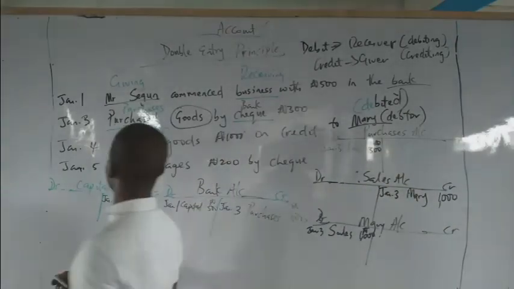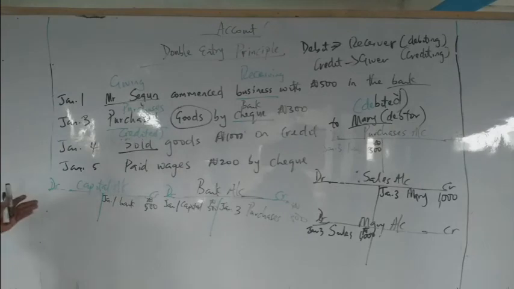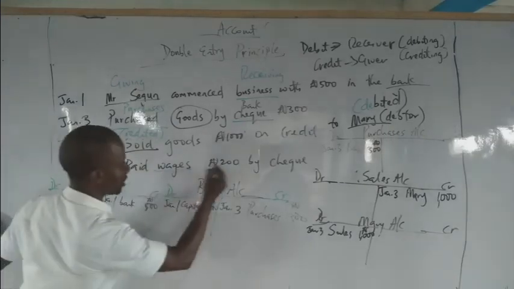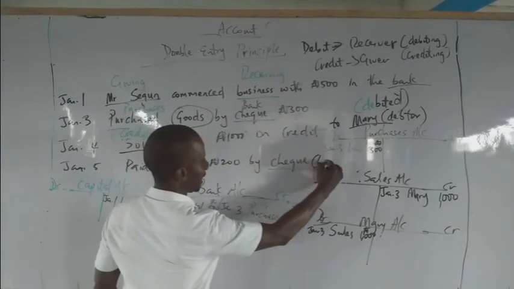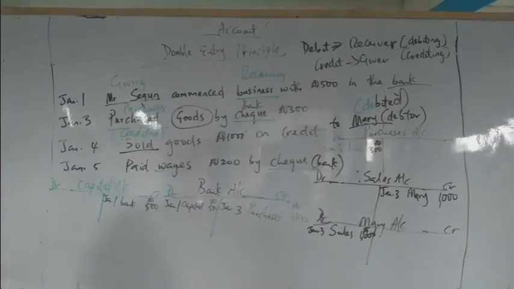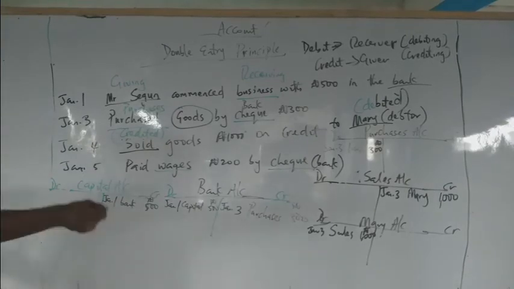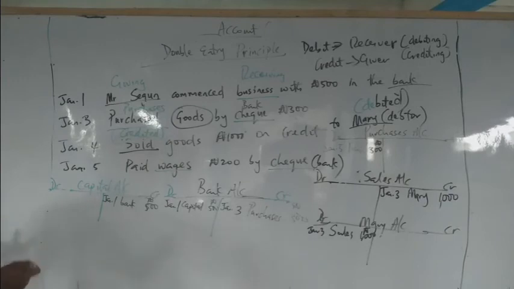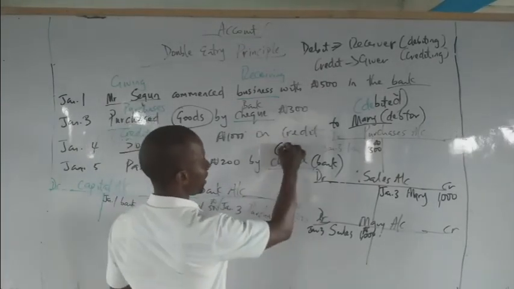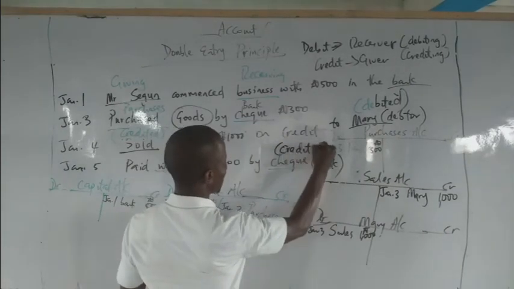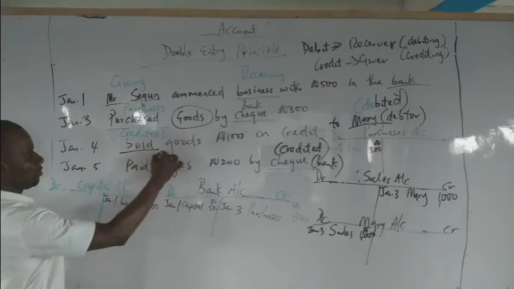Now let's come to the last transaction. Paid wages 200 naira by check. What are the two accounts involved? Very good. Wages and check. And for check, what is the account that should be involved? Bank account. Now, when you pay money out of the bank, are you giving value or receiving value? When you pay money out of the bank account, you are giving value. That means the business is giving value by paying money out of the bank account. Giving value means it will be credited. This account will be credited, and the value received will be debited.